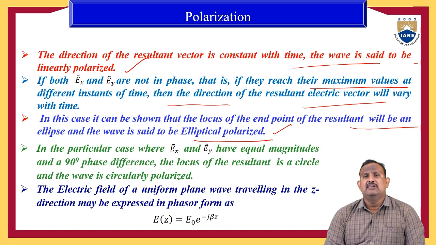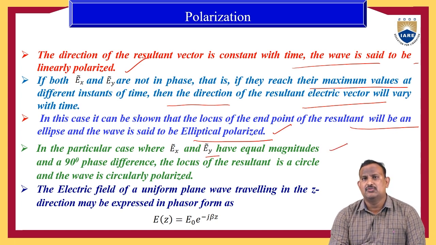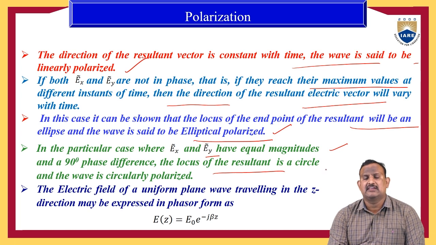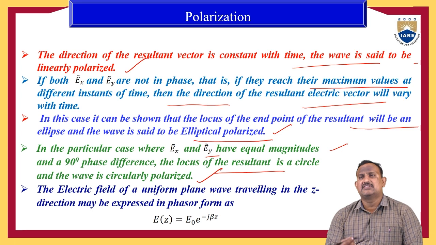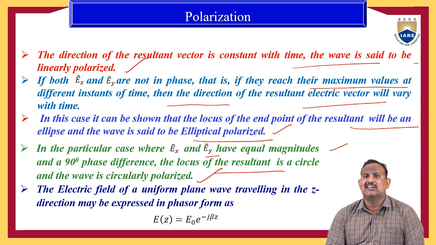Coming to the third one, in a particular case where Ex and Ey have equal magnitudes and a 90 degrees phase shift between them, the locus of the resultant is a circle and the wave is a circularly polarized wave. So these are the three definitions of linear polarization, elliptical polarization and circular polarization.